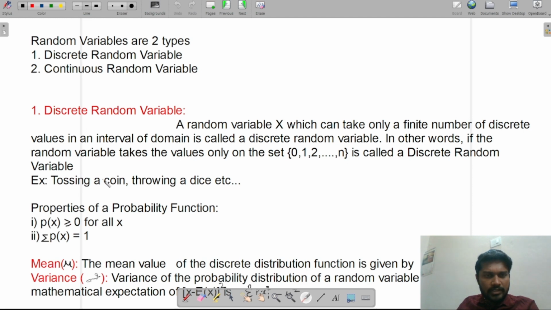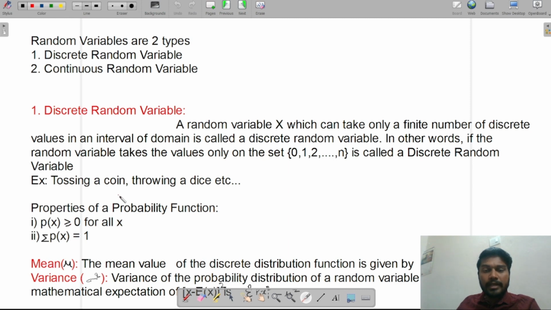I think everyone understands. A random variable capital X which can take only a finite number of discrete values in an interval of domain is called a discrete random variable. I'm tossing a coin. What are the outcomes of tossing a coin? Getting head or tail, yes or no?